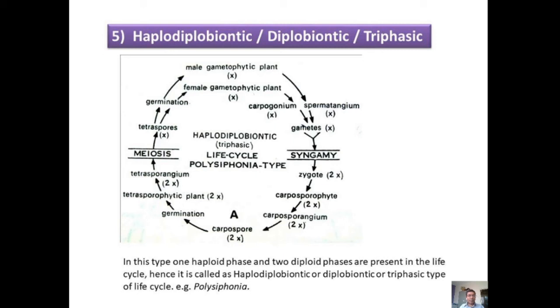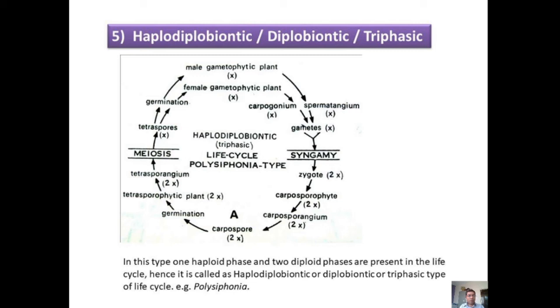In Polysiphonia, haploid male and female gametophytic plants are present separately. The male plant bears spermatangia and the female plant bears carpogonia. Later, the spermatangium and carpogonium develop sperms and eggs respectively. The male and female gametes fuse to form a diploid zygote. The zygote develops a diploid carposporophytic phase. The diploid carpospores are present in the carposporophyte.